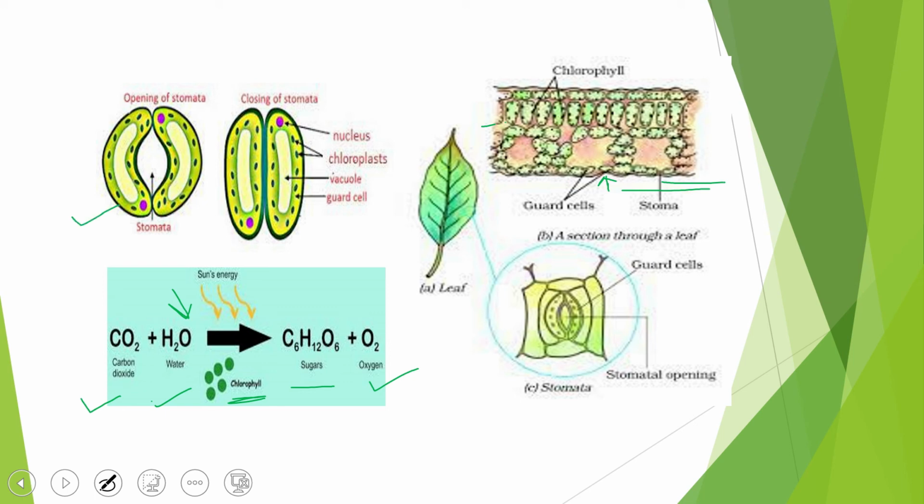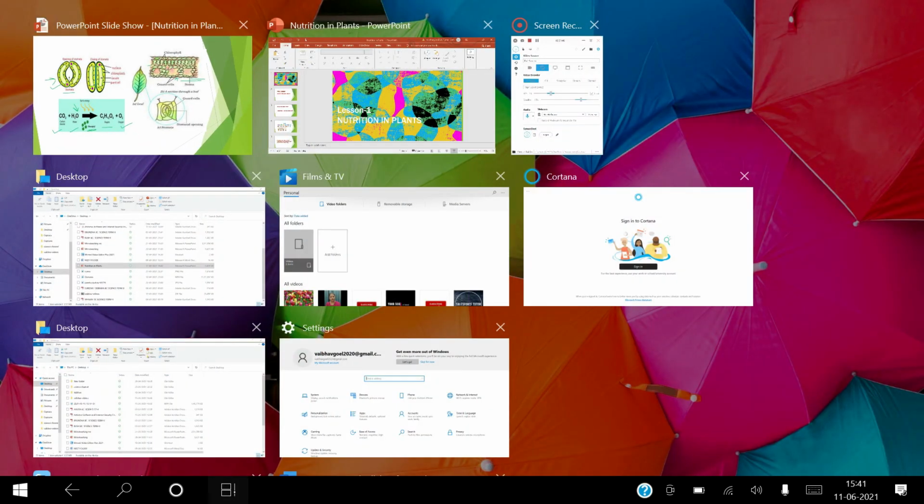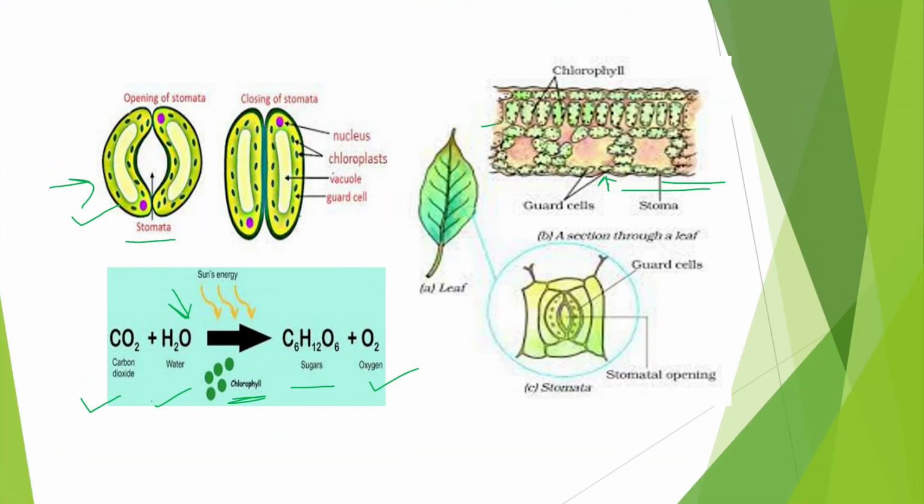Now stomata are small pores. Whenever you take a section of the leaf, there is the presence of stomata. These stomata are actually small pores present on the leaves. Why are they present on the leaves? Another important question. Because these stomata help in the exchange of gases.